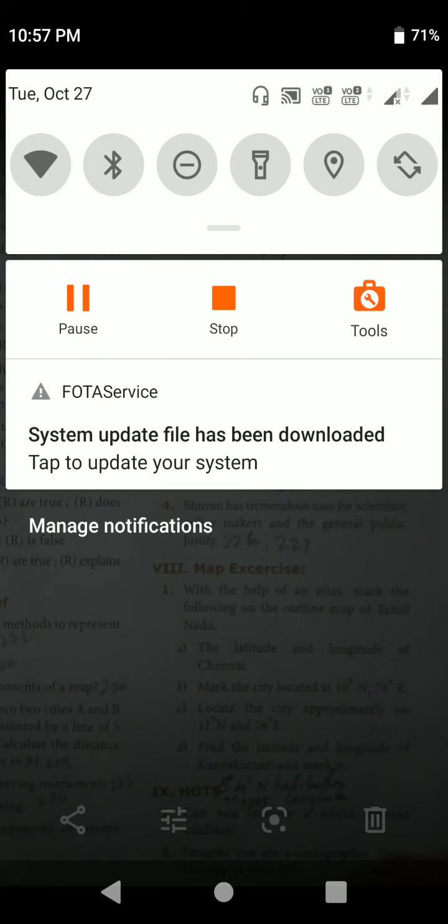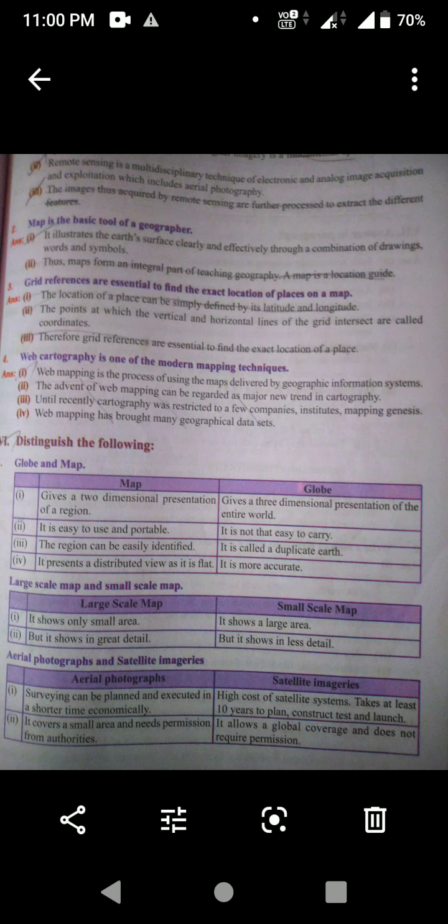Next, Roman number 6, distinguish between the following. That also first one and second one from the guide. Okay, differentiate between globe and map. Yes, distinguish the following. First question, differentiate between globe and map. Okay, here 4 points are here.